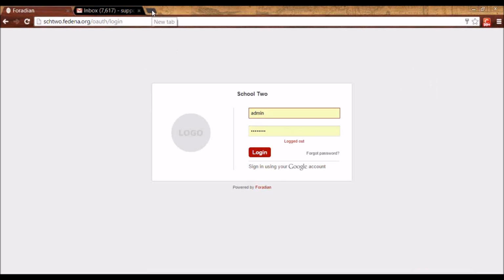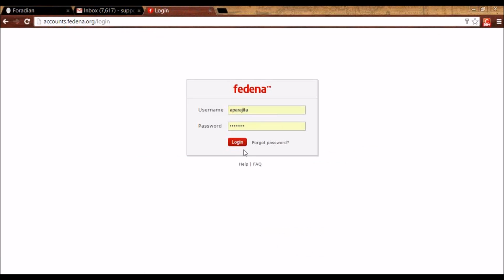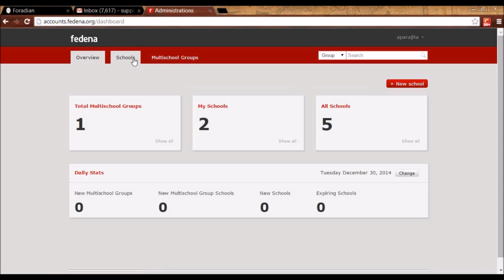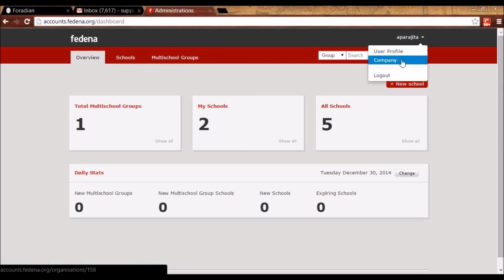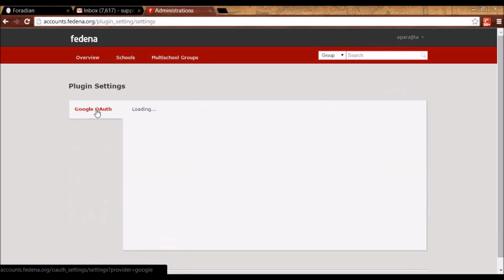The first setting is you have to go to your accounts.fedena.com and log in with your username and password as provided by support@fedena.com. You have to come under company and go to plugin settings and Google OAuth. You have to generate the key and secret. For how to generate this, you can visit our portal, support@fedena.com, and search OAuth. You will get a series of steps that will help you generate the key and secret, which you are supposed to put here.